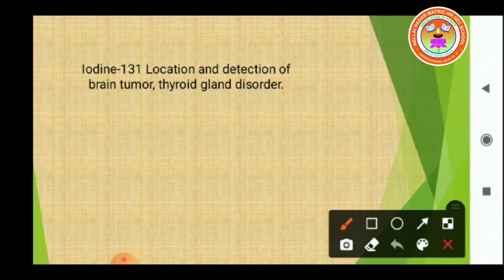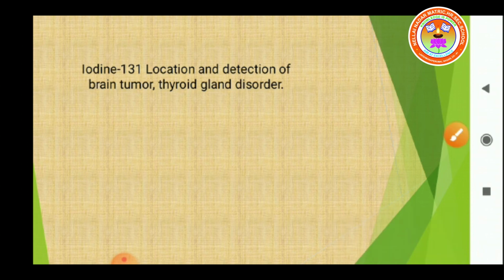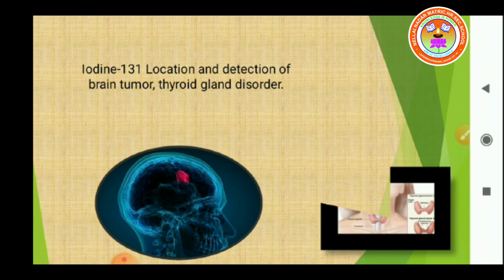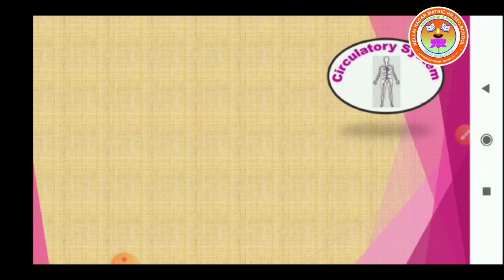Another one is thyroid gland disorder. See here, one is detection and location of brain tumor, another one is thyroid gland disorder.